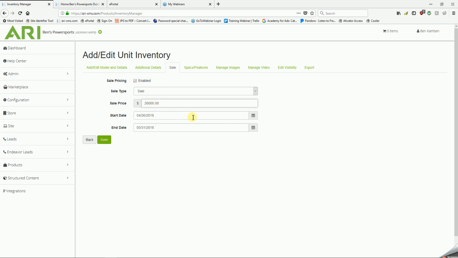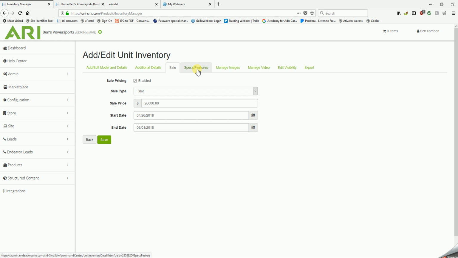Your start date of the sale, you'll click in the blank next to the date that's already there. You'll be presented with the calendar. You can pick the start date of your sale. And then it's the same process for the end date. We'll have this end the 1st of the month, a short-term sale. Then you would click Save, and that sale would be applied to this unit.